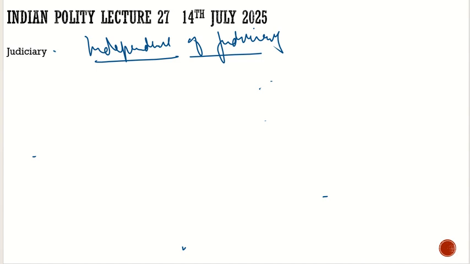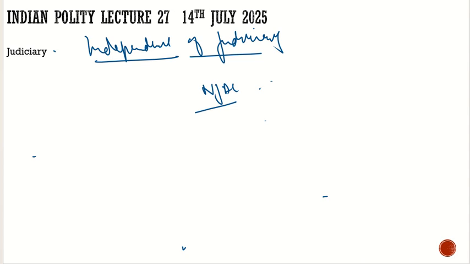Now the topic is independence of the judiciary. Very interesting topic. With respect to independence of the judiciary, before we understand it, we will try to understand the NJAC.